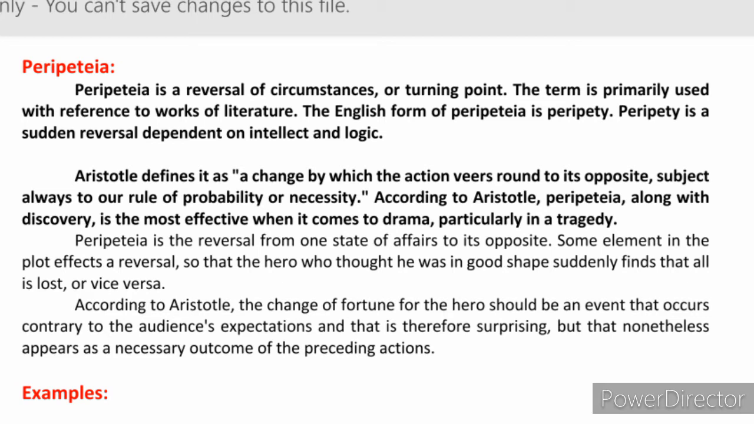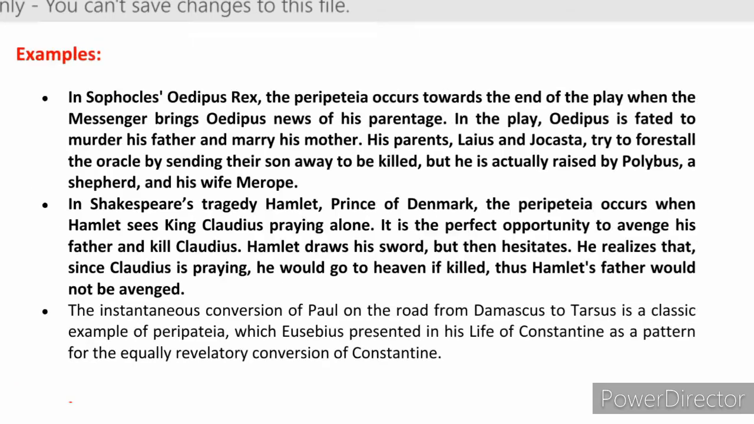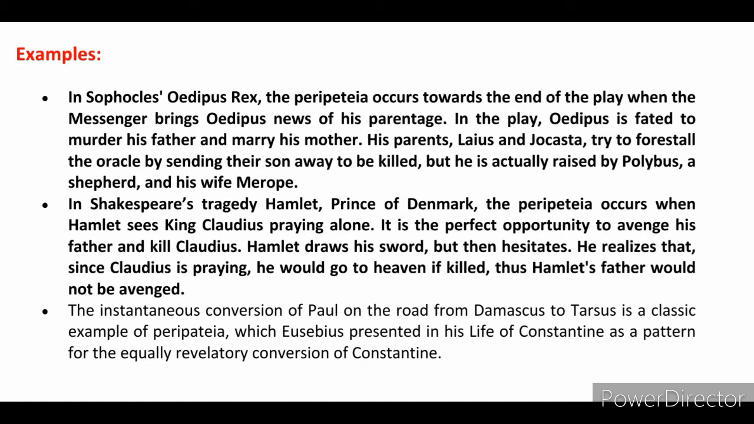In Sophocles' Oedipus, the peripeteia occurs toward the end of the play when the messenger brings Oedipus news of his parentage. In the play, Oedipus is fated to murder his father and marry his mother. His parents, Laius and Jocasta, try to forestall the oracle by sending their son away to be killed. But he is actually raised by Polybus and his wife Merope. So this is how the peripeteia happens in different plays.